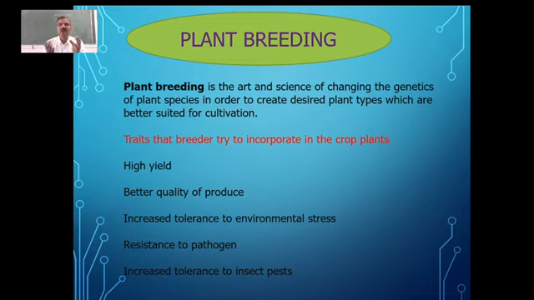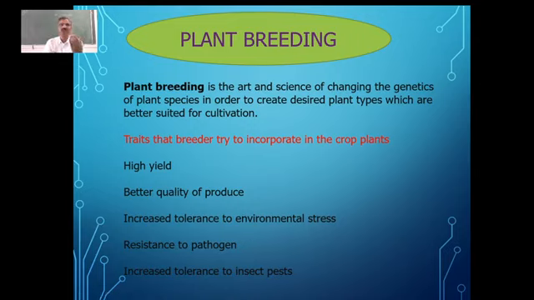be there, or it can be the temperature, or it can be the salinity. Continued use of irrigation leads to salinity. So these are all the environmental stresses which are there, and they should be able to overcome this particular problem. And another important thing is the resistance to pathogens.